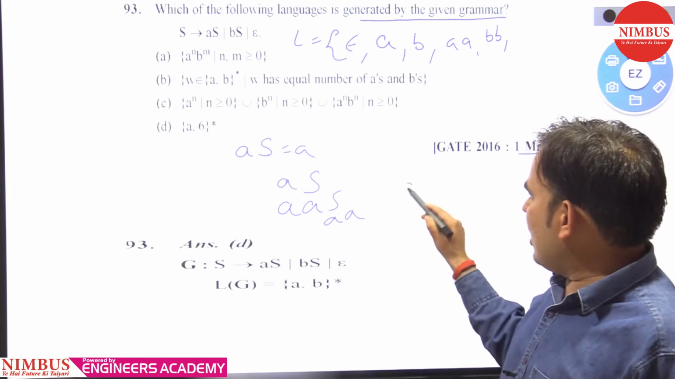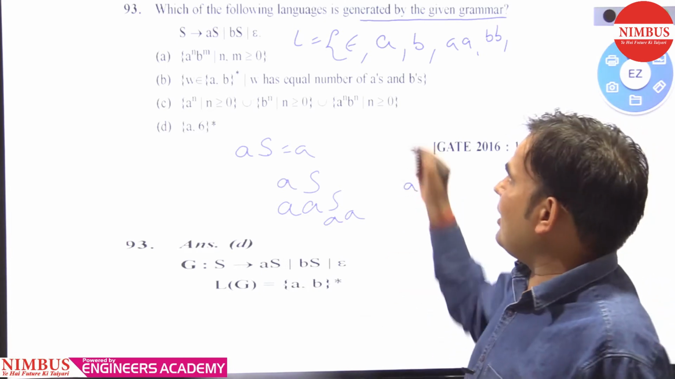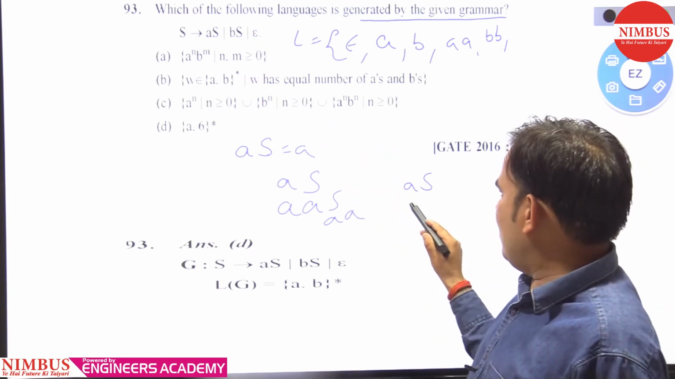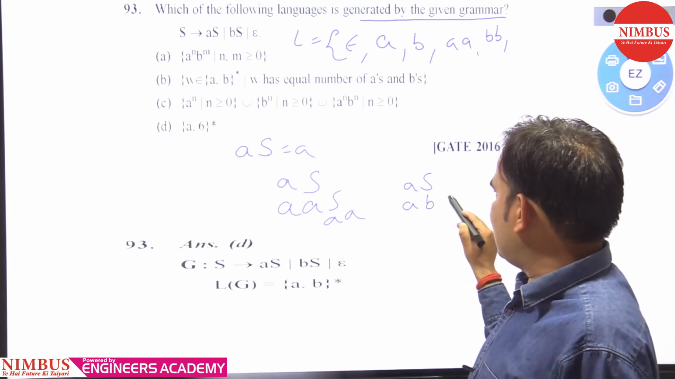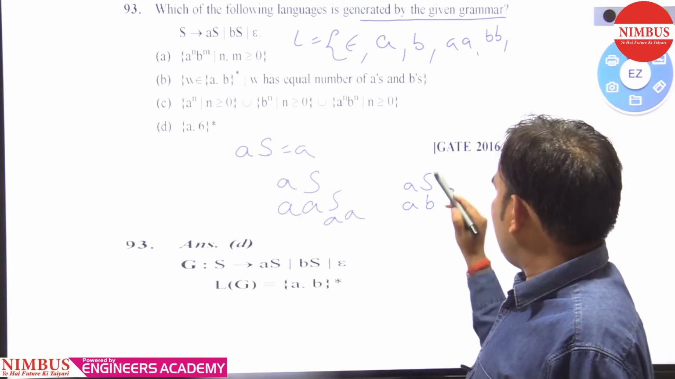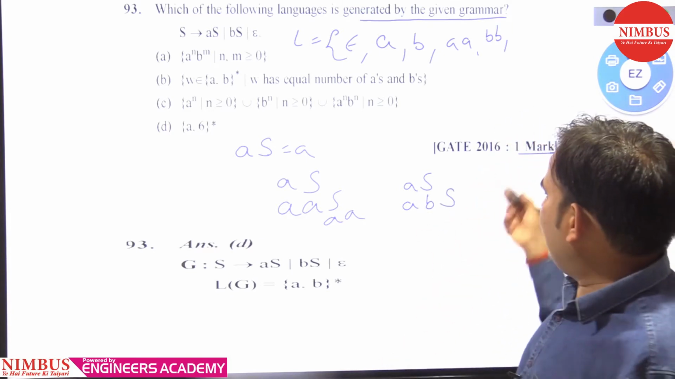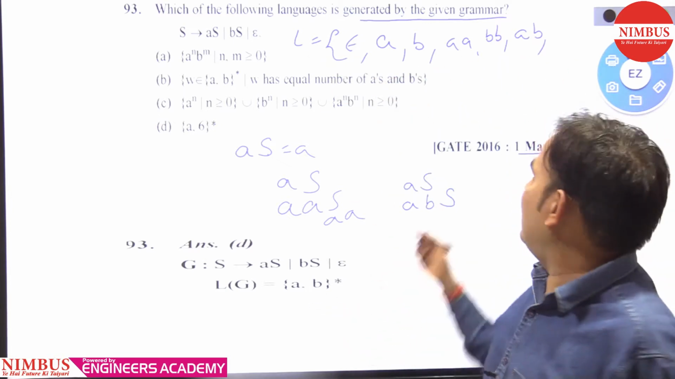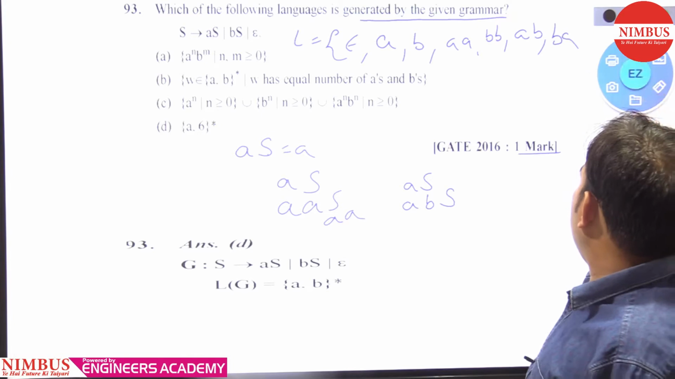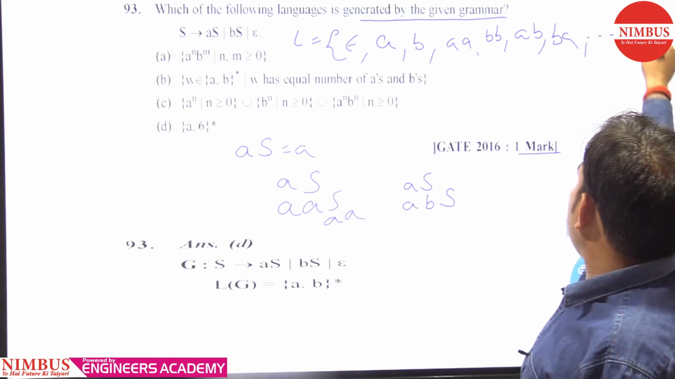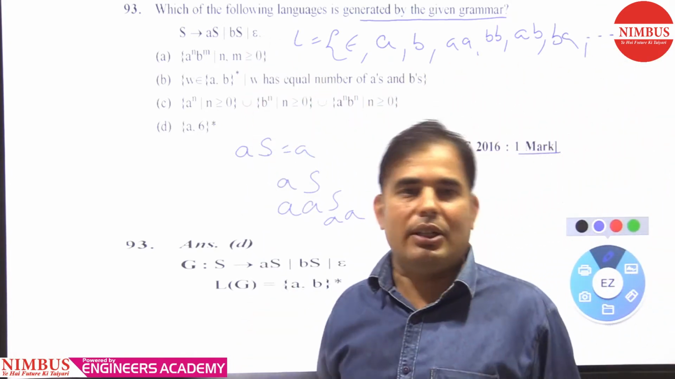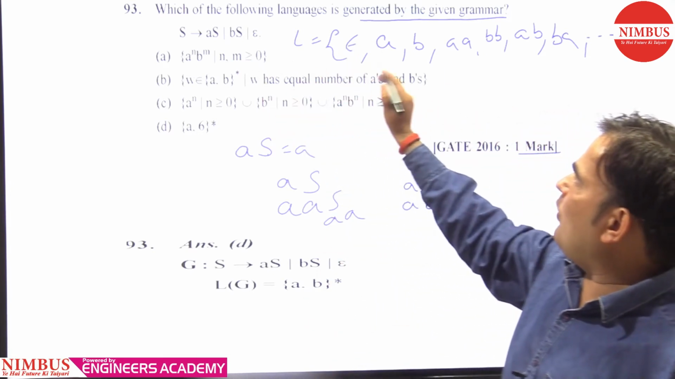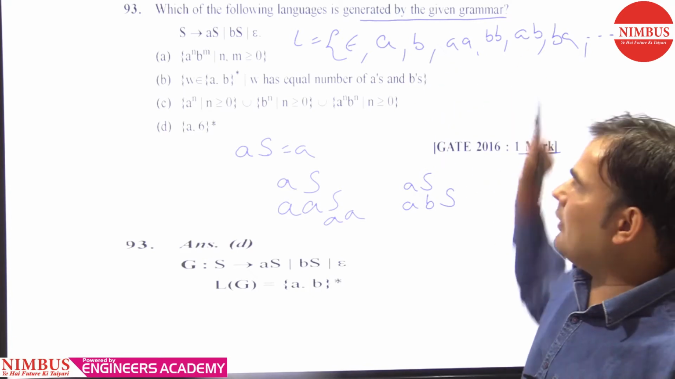Okay, so when you are getting AS, we are generating this string from the grammar. Then you can replace this S with BS. So what is the other string? AB. Similarly, when you get BS, then BA is also there. Like this, the strings are present in the language set of the given grammar. It is asking which of the following languages is generated by the given grammar.